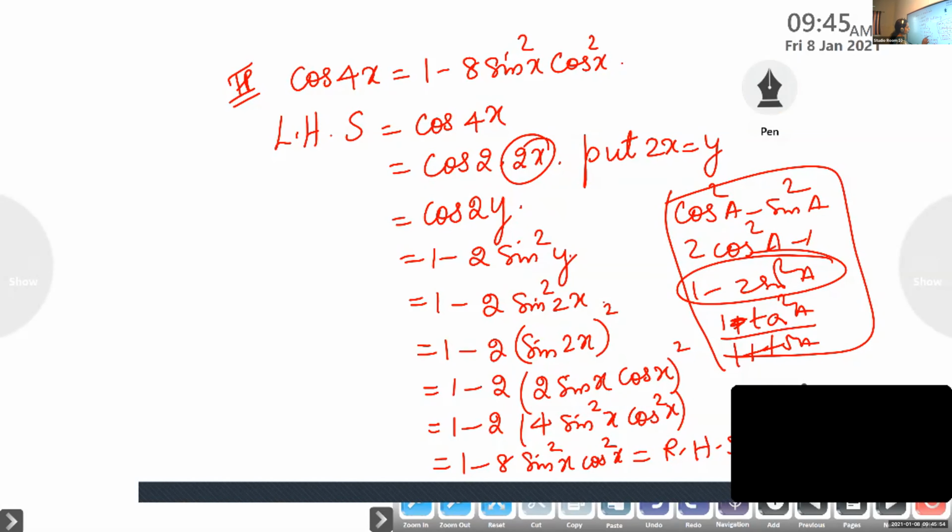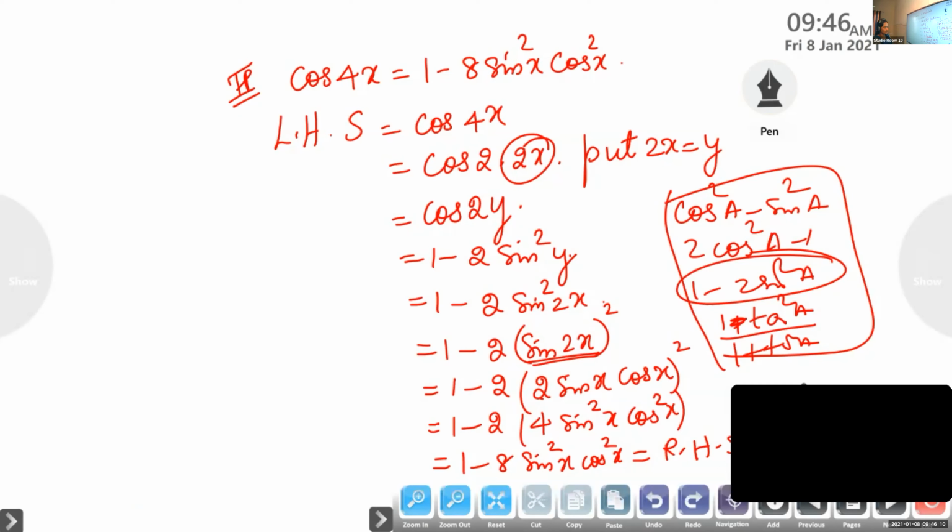So it is 1 minus 2 into sine 2x the whole square. What is sine 2a? It is 2 sine a cos a. So it is 2 sine x cos x the whole square, which is 2 into, expand it. When you expand it, you will get 4 sine square x cos square x, which is the same as 1 minus 8 sine square x cos square x, which is equal to the RHS.